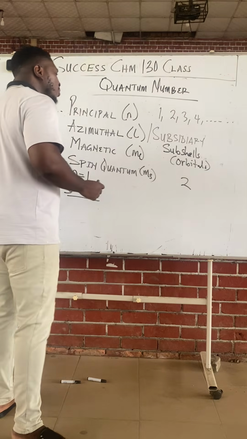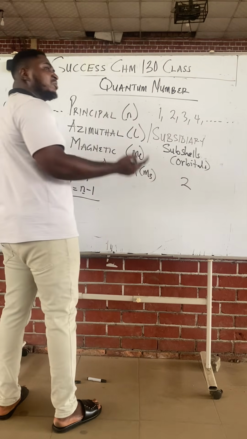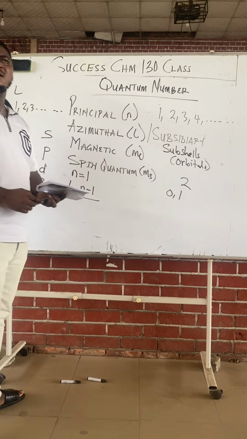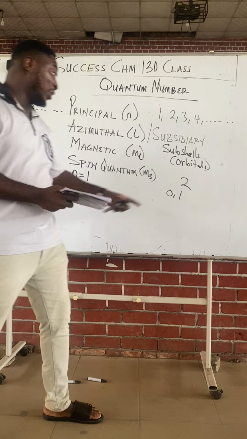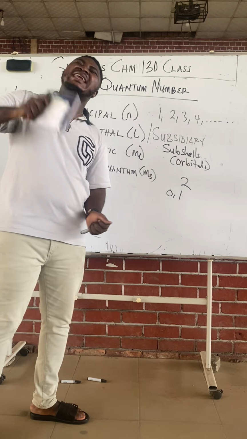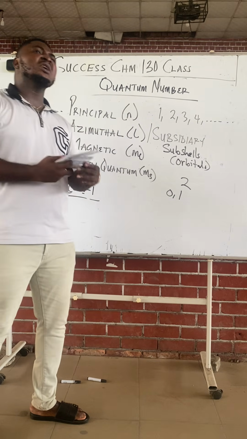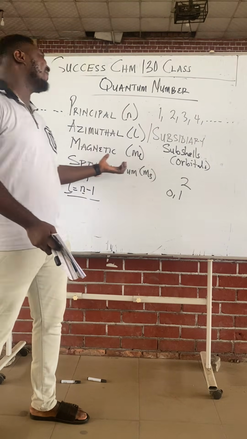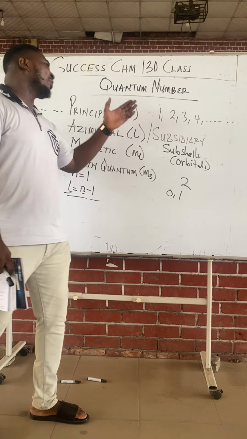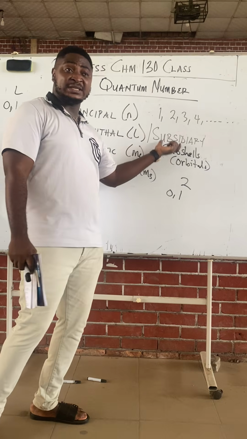If your principal quantum number is 2, the possible values of azimuthal are 0 or 1. Your azimuthal should always be at least one number less than your principal. It's impossible for an atom to have the same principal and azimuthal, and it's also impossible for the azimuthal to be greater than the principal.